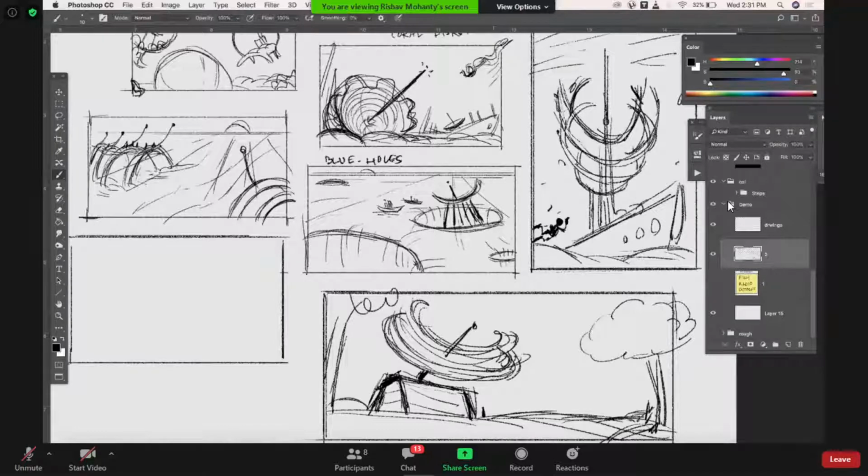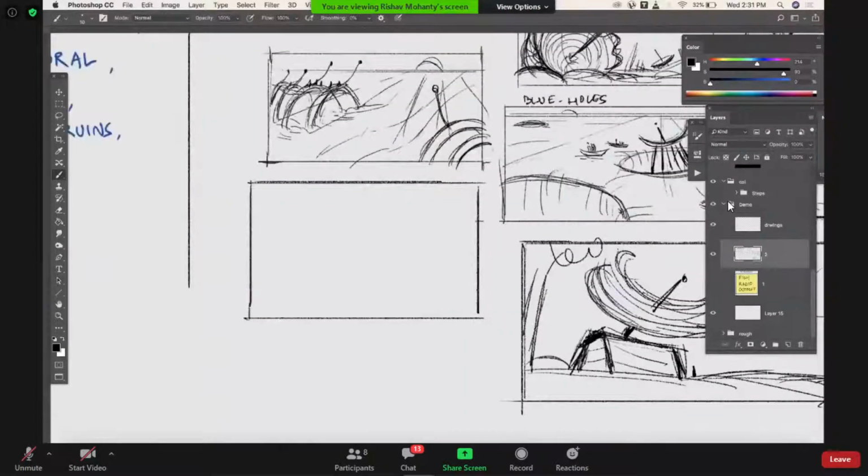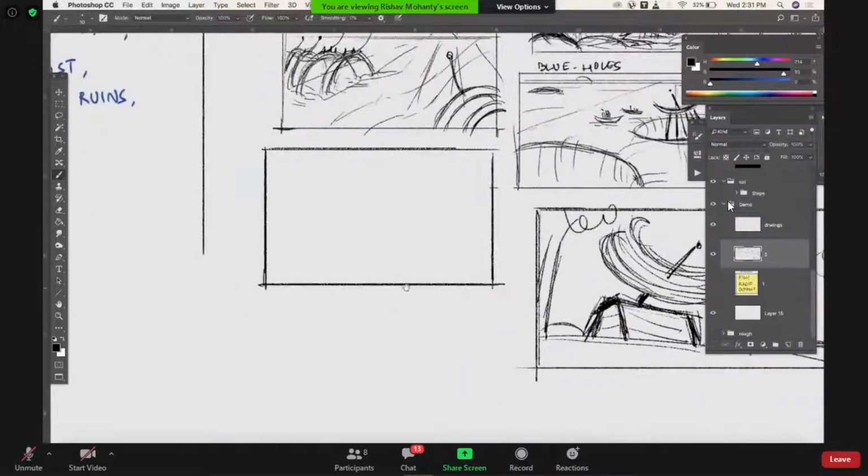So maybe I'll do a couple of sketches and directly choose one of these and jump into my black and white thumbnails. Right. So I'm just going to do one more idea.